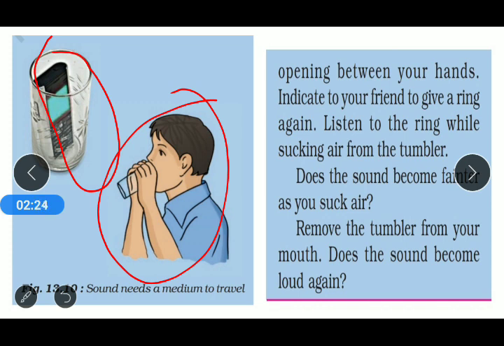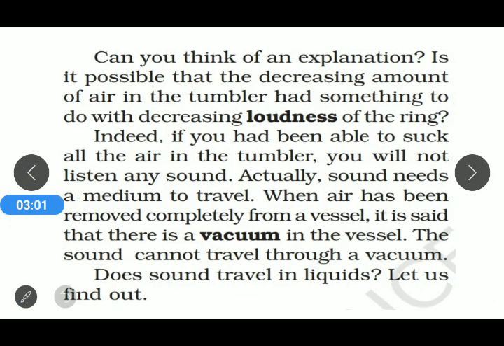So what this activity indicates to us, or we can make a conclusion from that activity, is that sound needs a medium to travel. And what is the medium here? The answer is the medium here is air. So we can say that whenever sound is propagated or travels from one place to another, it requires a medium, and the very universal medium which is available in our surrounding is known to be the air.